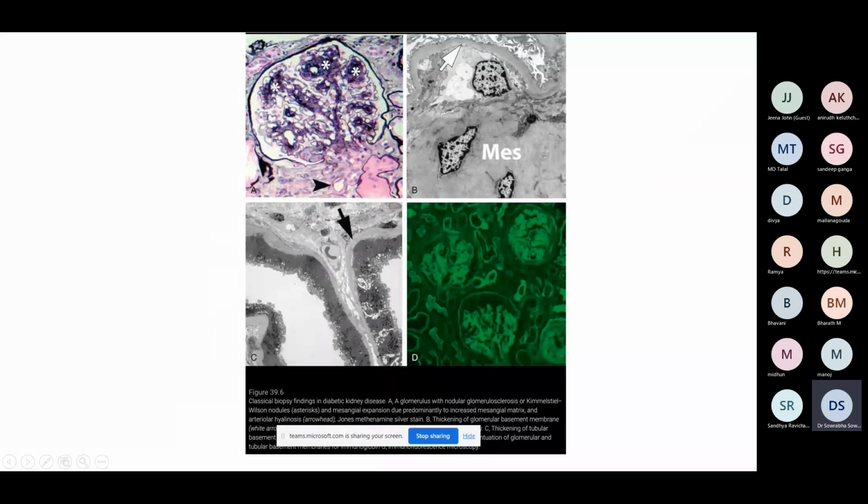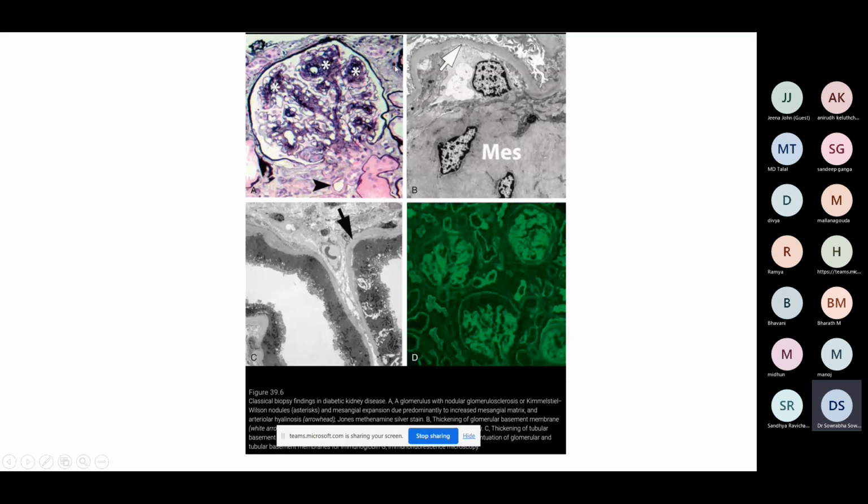There are a lot of diabetic nephropathy histopathology classifications and grading. I didn't want to go into the details of it because it's a very vast topic. This is, excuse me, just for interest. So what is marked with the asterisk here? These are the Kimmelstiel-Wilson lesions.